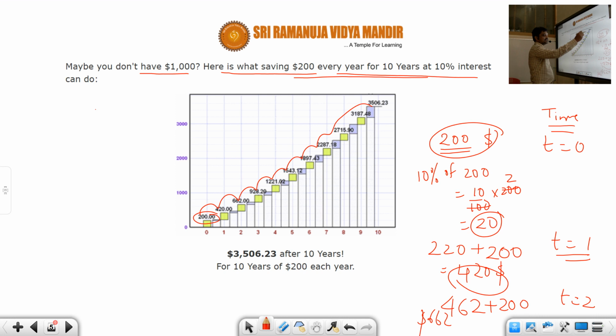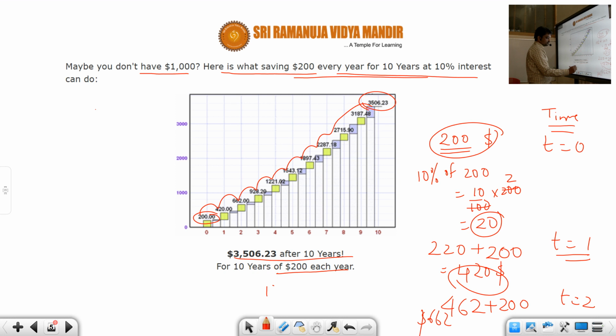Okay, in normal terms, if you look at this, 10 years of $200 would become $2,000. But since you are doing it recurringly, this money keeps adding up because of the added interest. Okay, the interest gets compounded. So it would be $3,506.